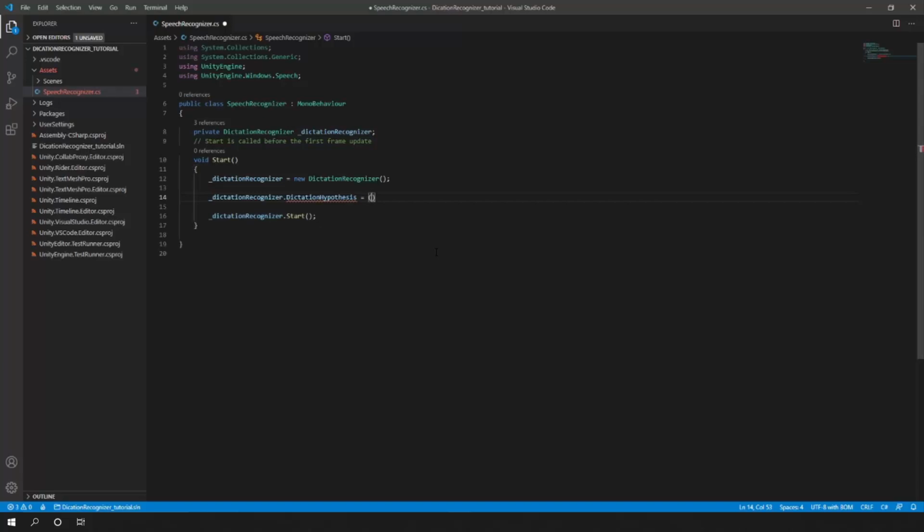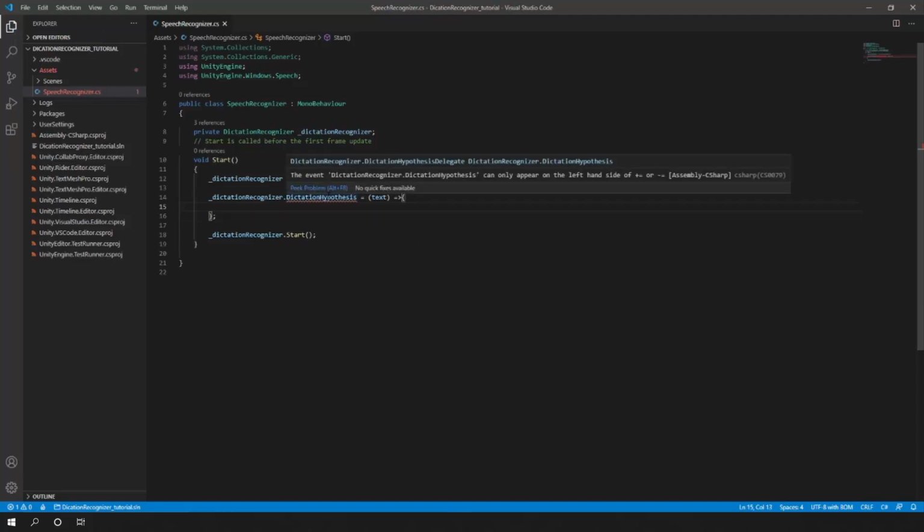This can be done inside of C#. So I'm going to call the anonymous method with an argument text.